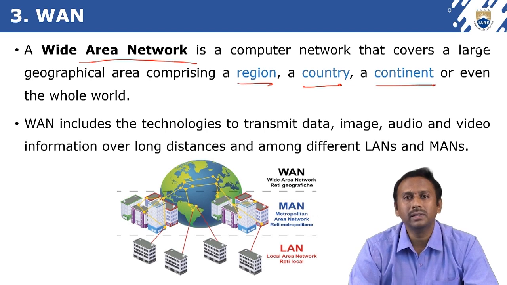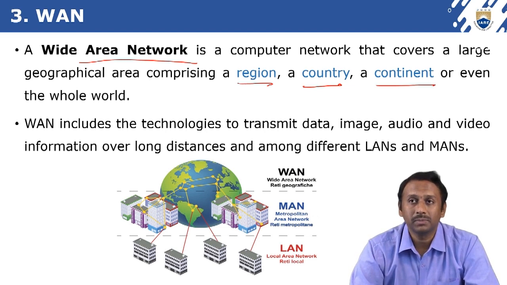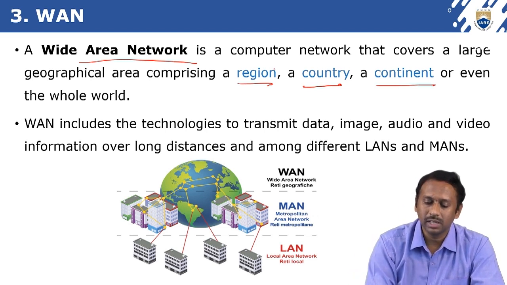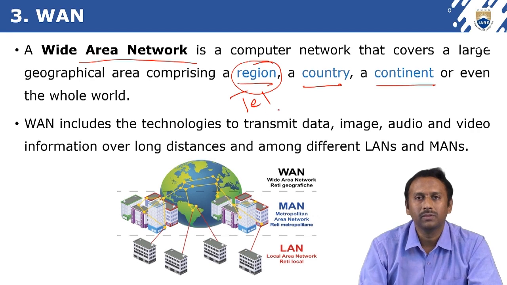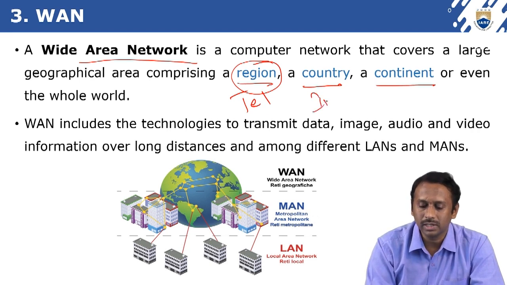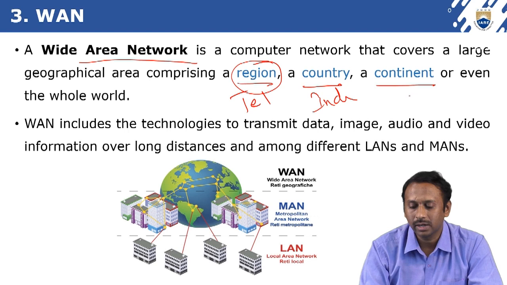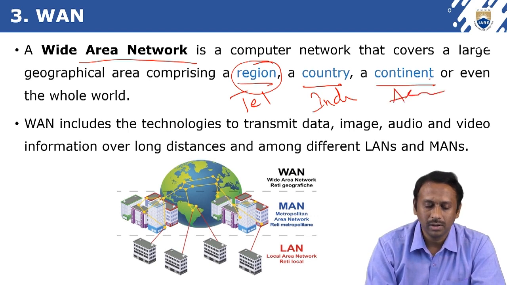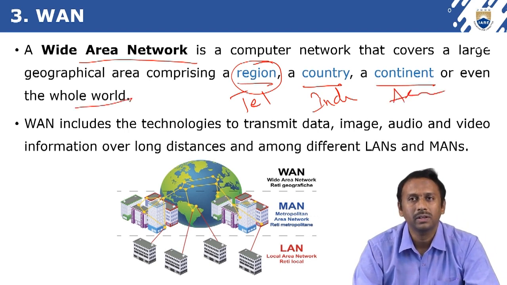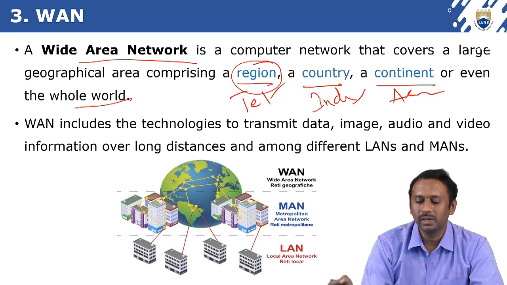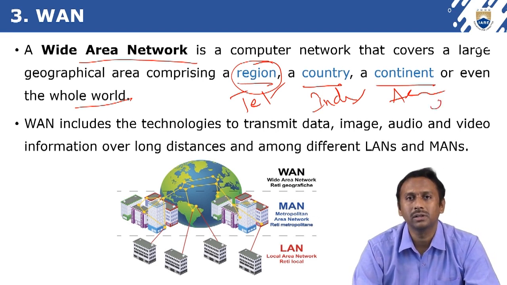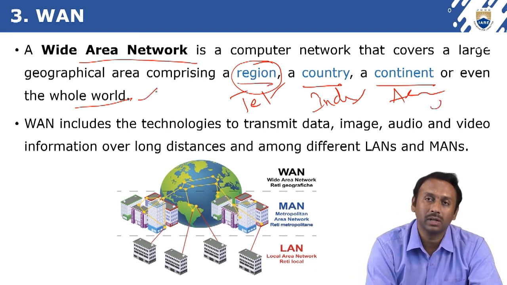It comprises a region. I mean, within the same place, you can say that, or nearby places. Okay. If Hyderabad is there, you just think of Telangana within the state, or within the country, India, or within the continent, Asia, or even the world. So the network may be in Hyderabad or Telangana, or it may be in India, or it may be in the continent Asia and some other countries, or in the world also.